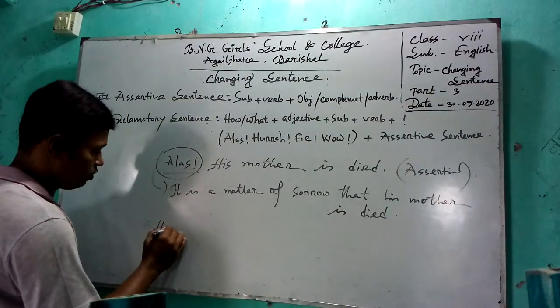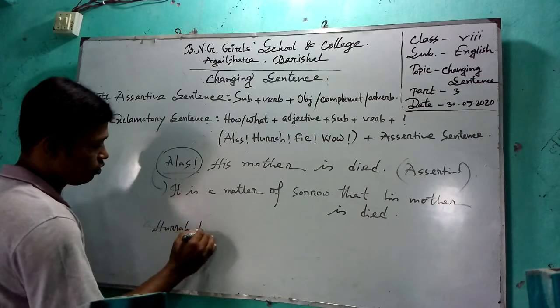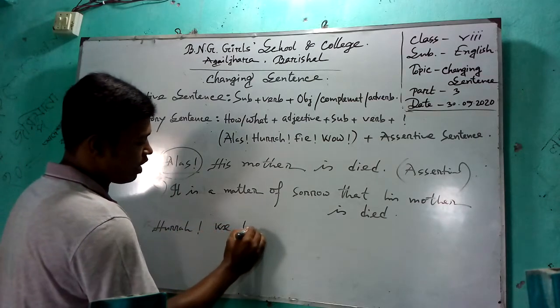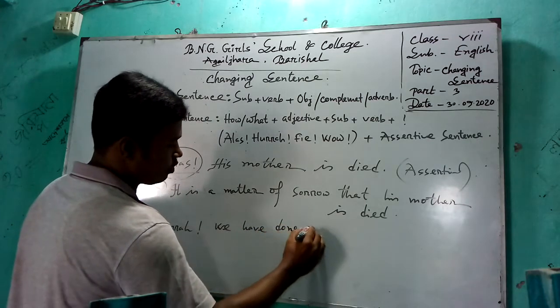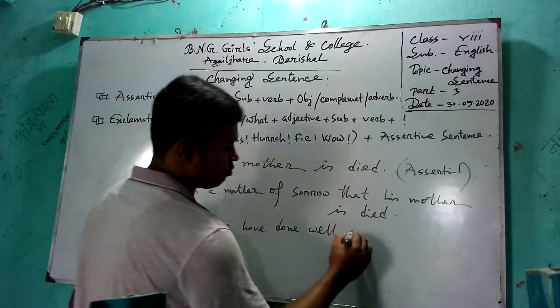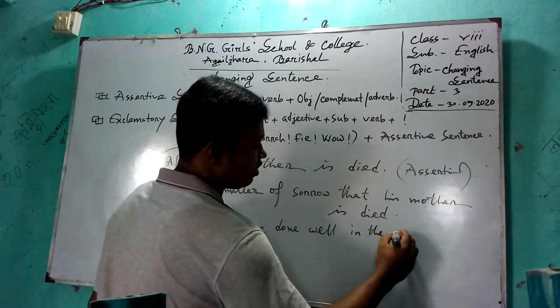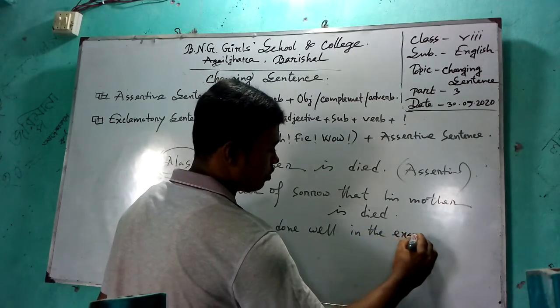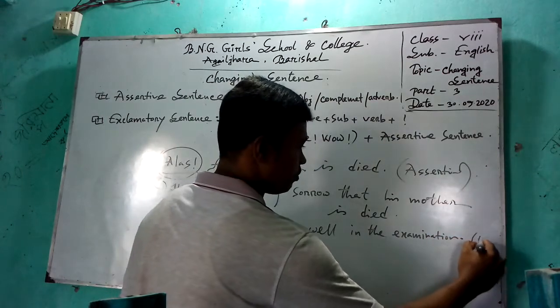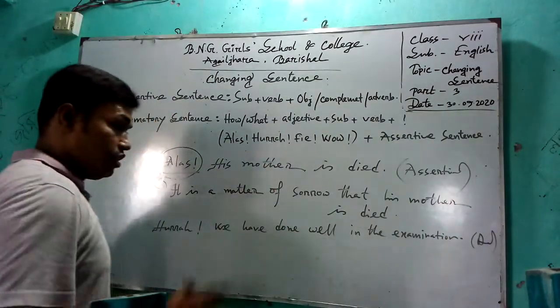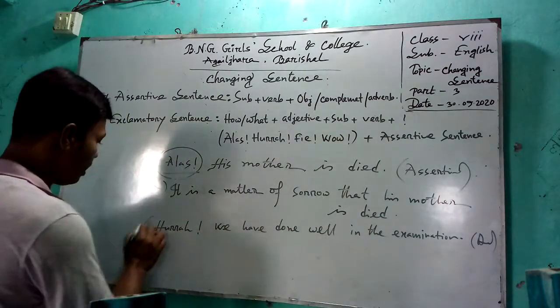Another example: Hooray! We have done well in the examination. You have to turn it into an assertive sentence.